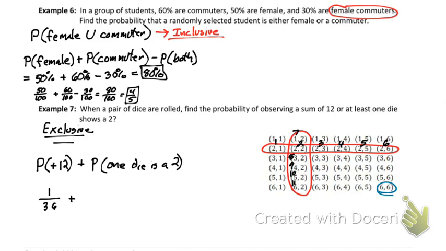That's an example of double counting something. And that's what happens when we have those inclusive ones. We double count it and then we subtract it, just like we would do here. I think most of us would have counted those 6 and then came down and been, oh, don't count that one again. So we have 11 of those out of 36, which is going to equal 12 out of 36, which just equals a 1/3 chance of it either being a sum of 12 or have a 2 in it. All right, that is mutually exclusive and inclusive. We also covered our independent and dependent probability.